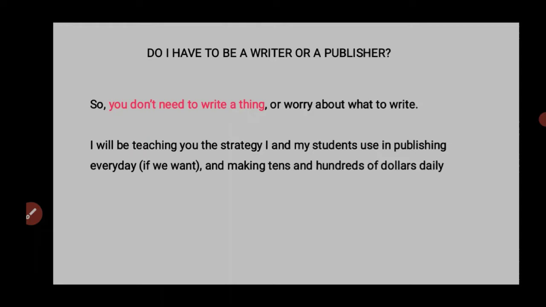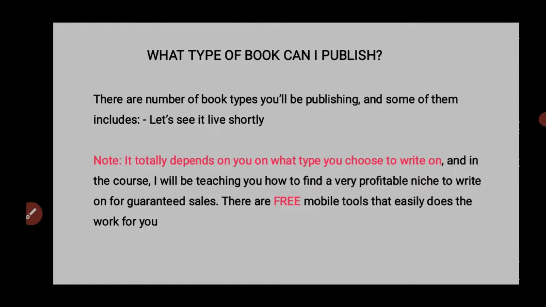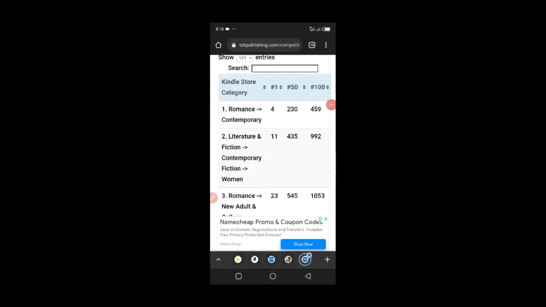If you want, I can be very lazy. I don't even remember the last time I published, but I will show you how I'm going to publish one book now, to show you that this is actually very simple, and we're making tens and hundreds of dollars on a daily basis. So what type of book can I publish? There are a number of book types, and I actually like using KDP publishing insights sometimes. As you can see here, there are so many categories on Amazon Kindle that you can publish in and earn a lot of money.